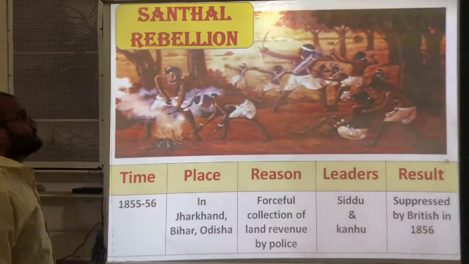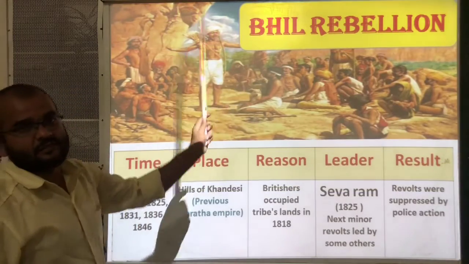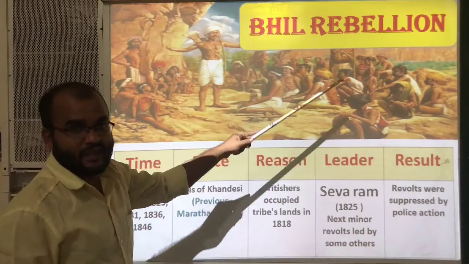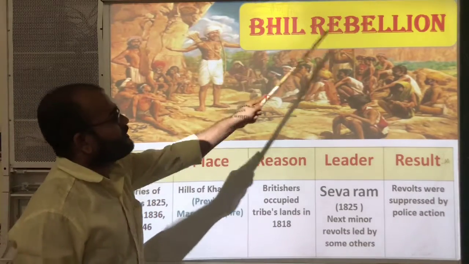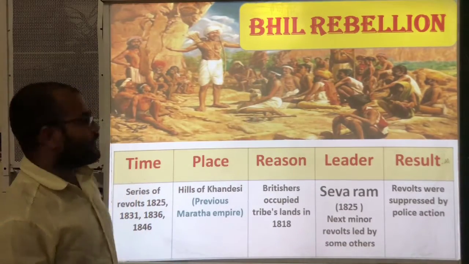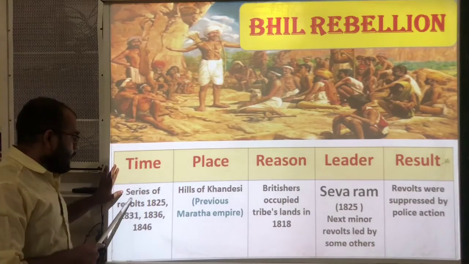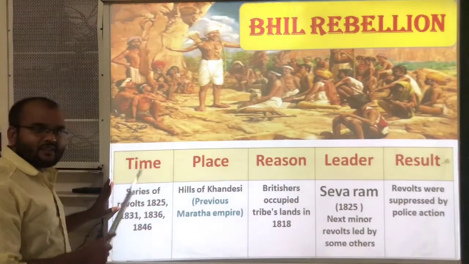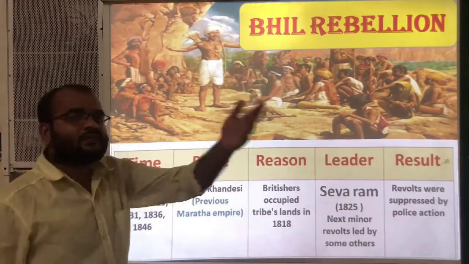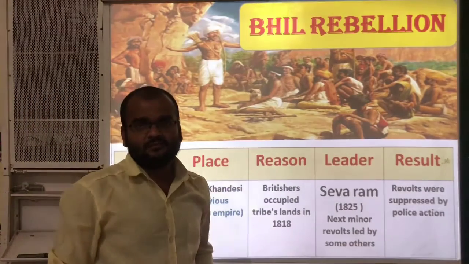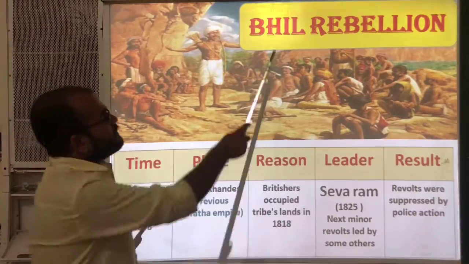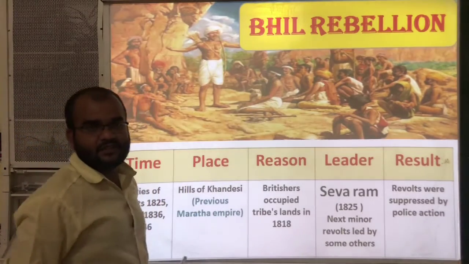And the next one, Bhil rebellion. The Bhil tribe also started a revolt against the Britishers, that is the Bhil rebellion. During which time period? See here, a series of revolts. A series of revolts means one after another, with some gap. So many revolts they started against the Britishers.